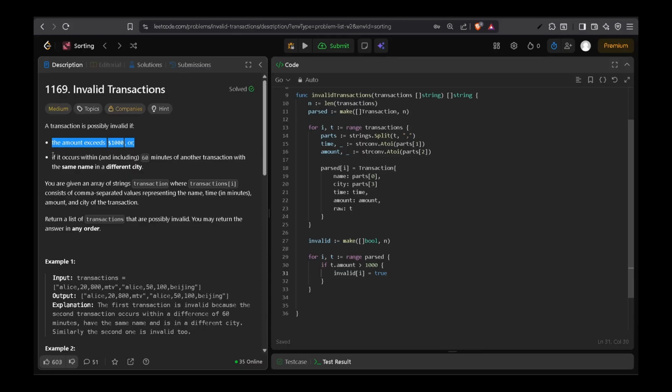Now we need to work on the second condition, right? For the second condition, there are three things we need to consider, which is the time. It should be within 60 minutes to be invalid. The name, it should be the same name, and the city, it should be a different city, right?